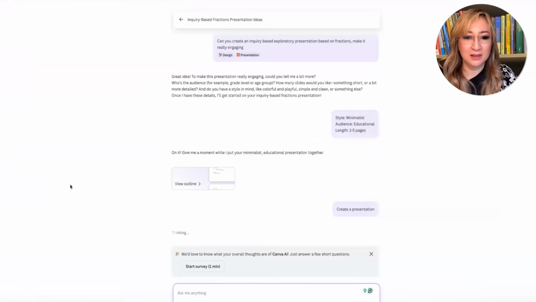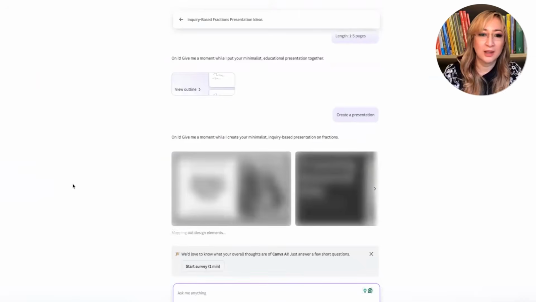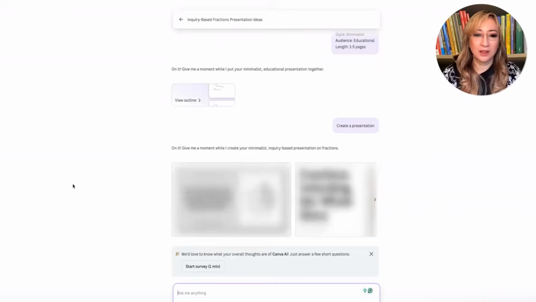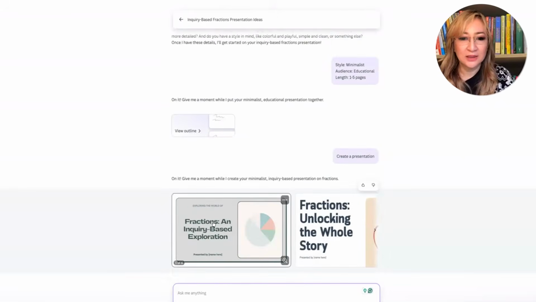Do I say generate design now? Okay, so now we're creating. So that was the content, I think, and now we're actually looking at the design element. They are good questions to ask students, I suppose. Where can you see fractions in your life or around you? Because we're using fractions all the time. Okay, all right, here we go. Let me just take this off. And then it's 1 out of 6.